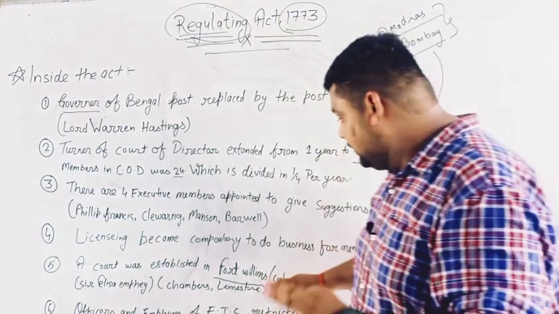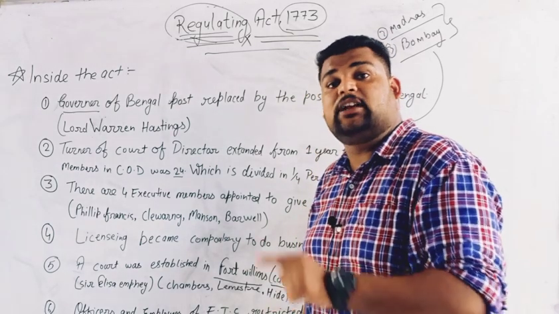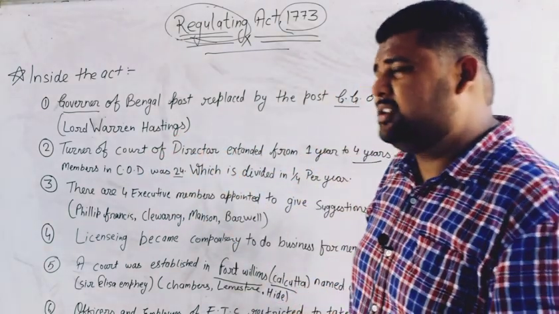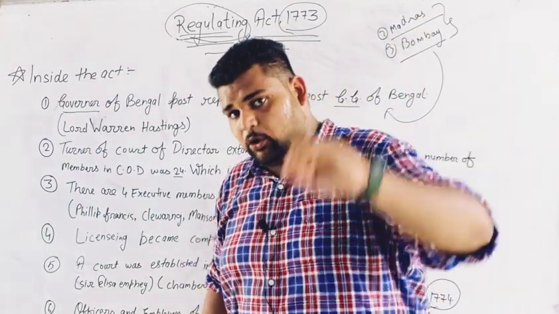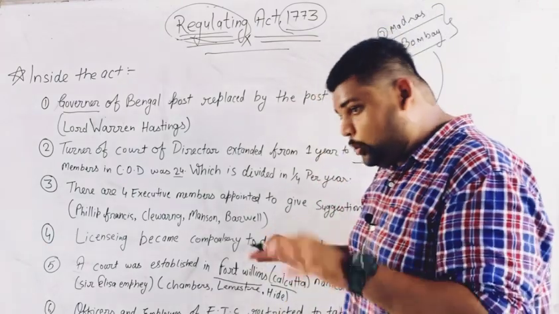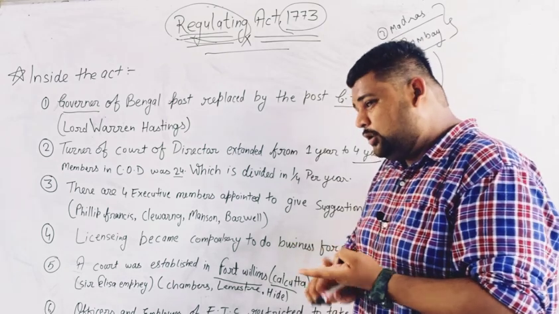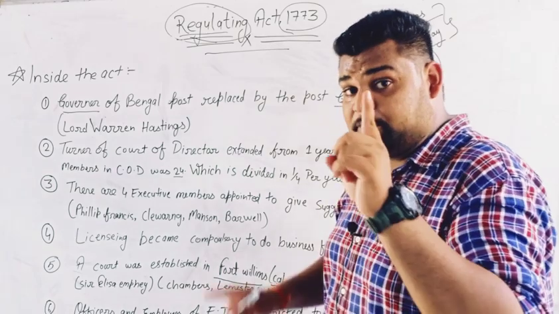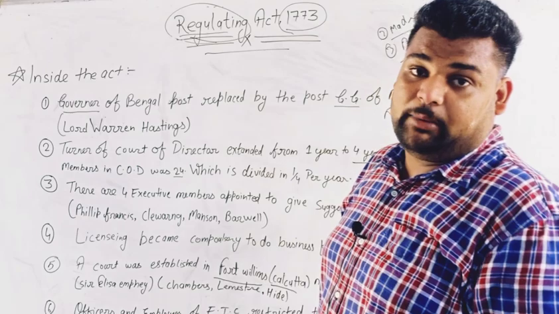Three states came under this act. The first was today's Bengal. The states were not divided at that time, but we should know the jurisdiction of this act. The jurisdiction of this act was today's Bihar, Bengal, and Odisha. Not just today's Bengal, it is included, and I already told you it is included with Bangladesh too. Always remember that.